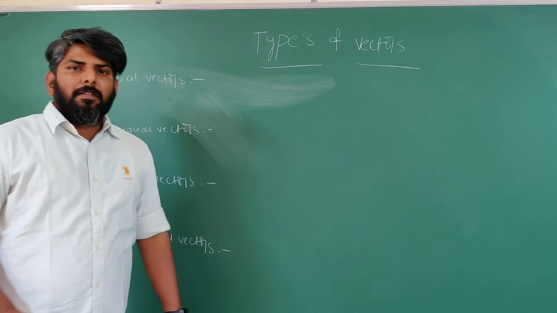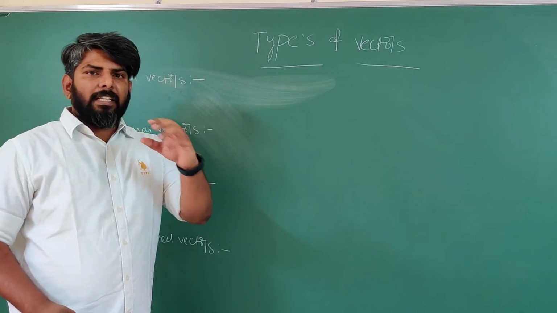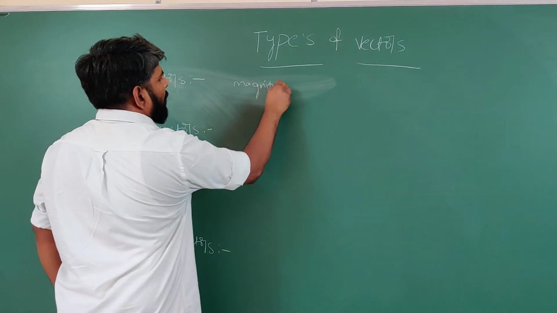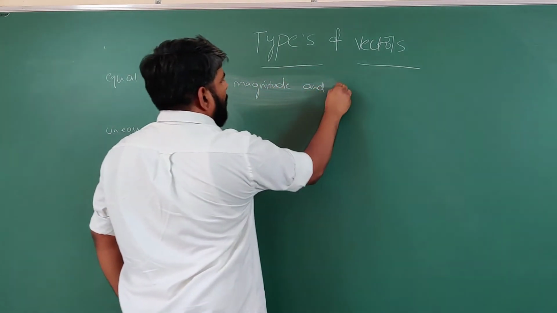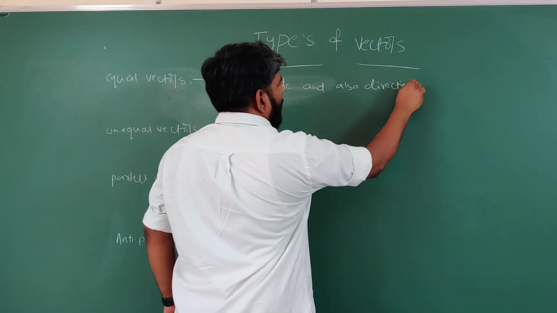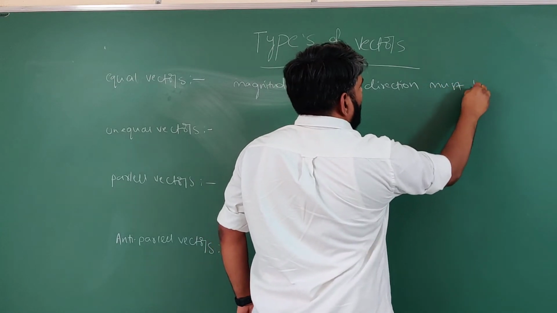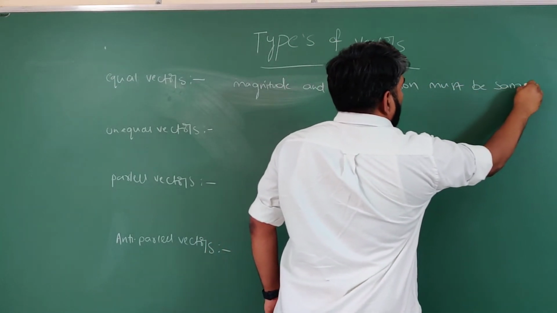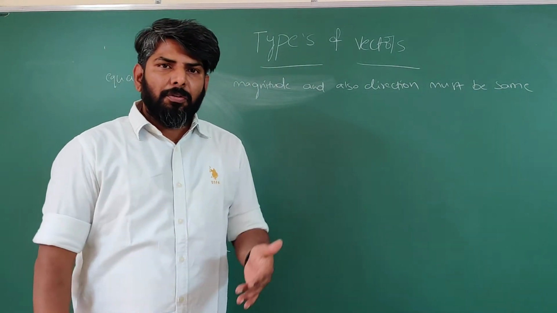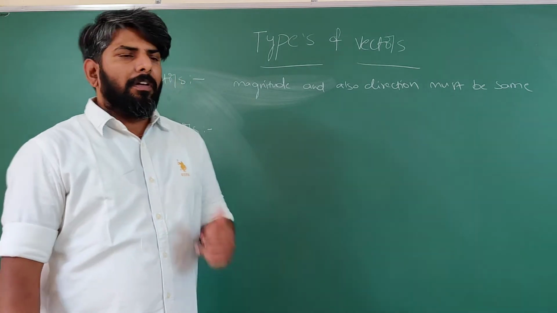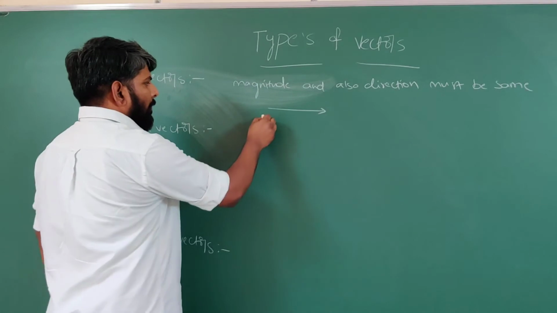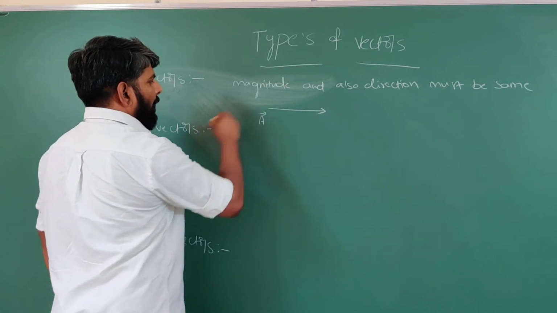Equal vectors means for those vectors, magnitude and also direction must be same. Must be the same magnitude and also direction. For example, it is a vector, I am taking vector A bar.